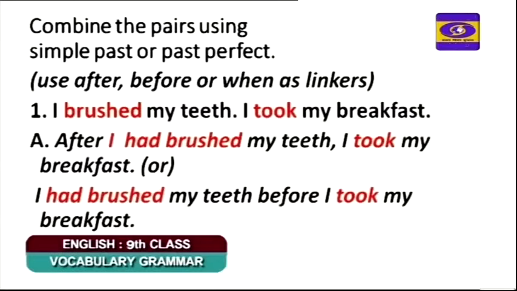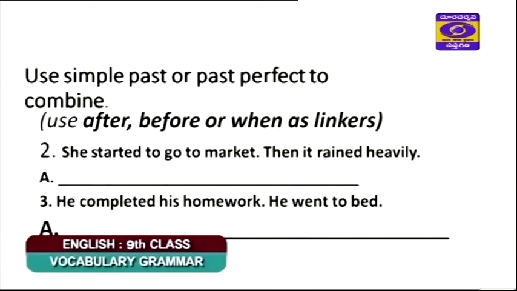So if we use after, the sentence is like this: after I had brushed my teeth, you can notice the past perfect in this case. Then I took my breakfast. Simple past you can notice in the subsequent part. But if the two sentences are joined with the help of before, it is otherwise. See, I had brushed my teeth before I took my breakfast. Okay.